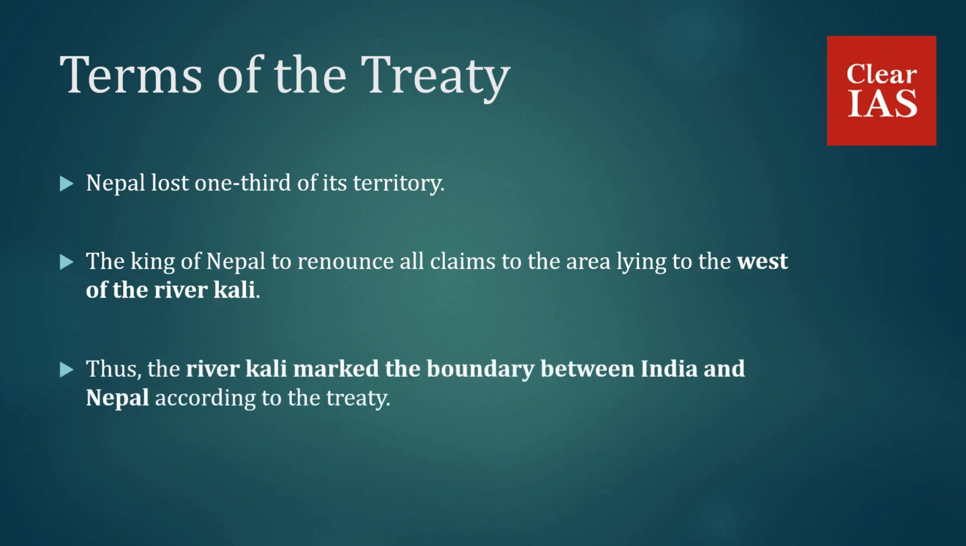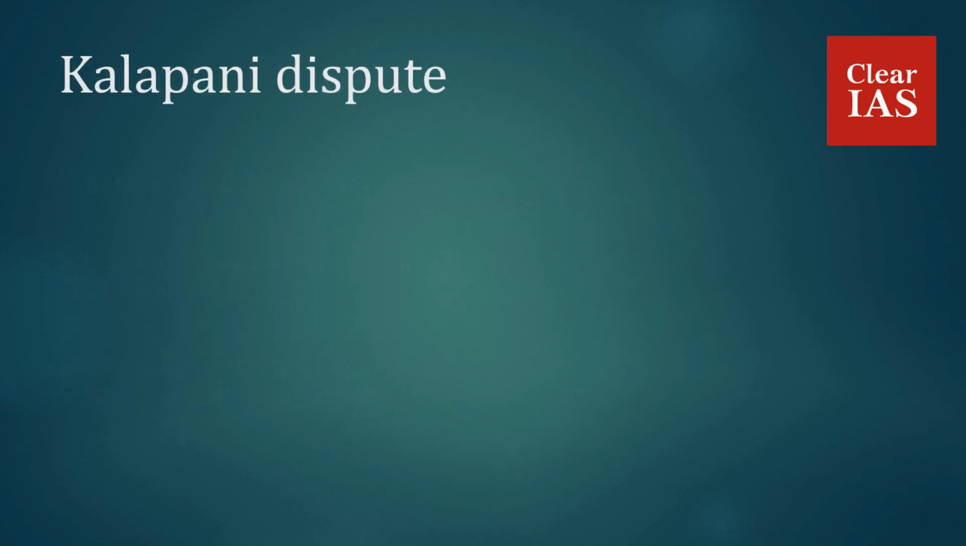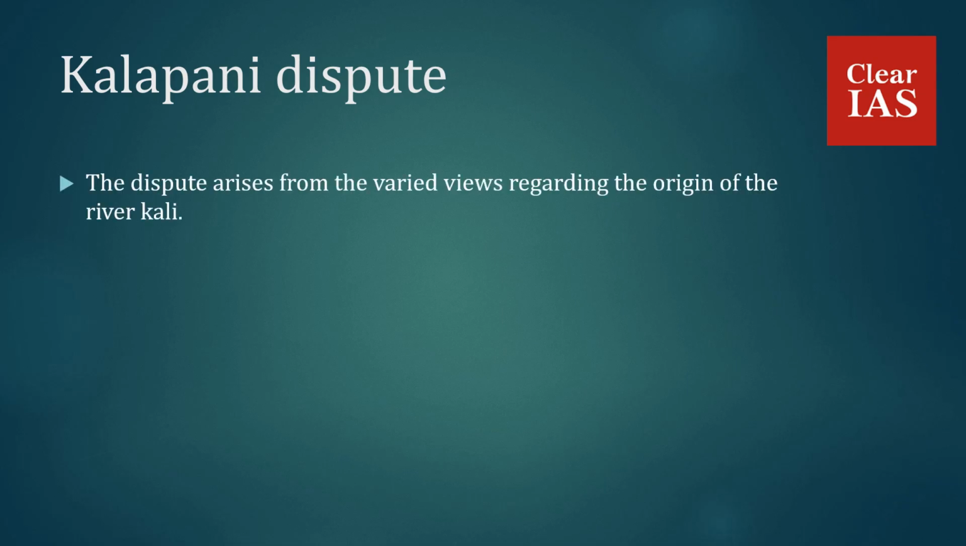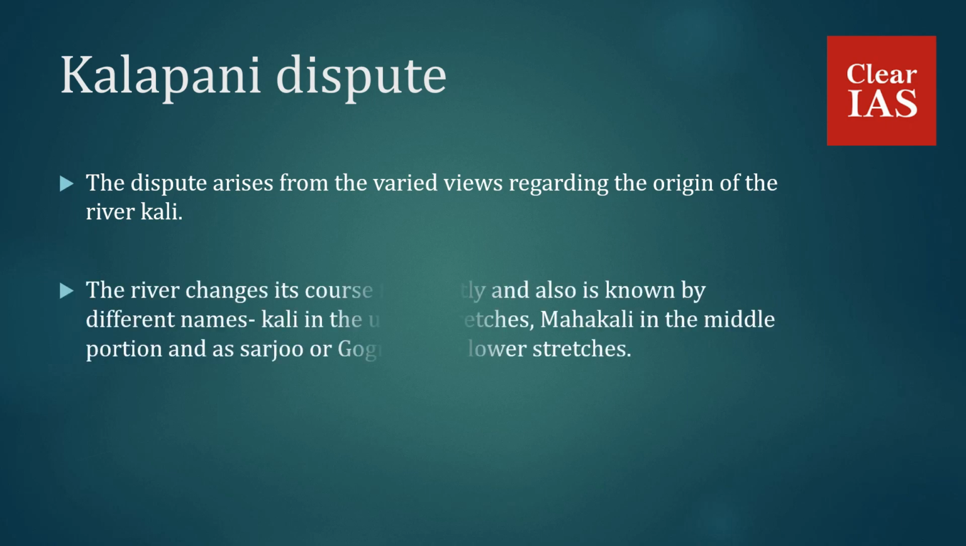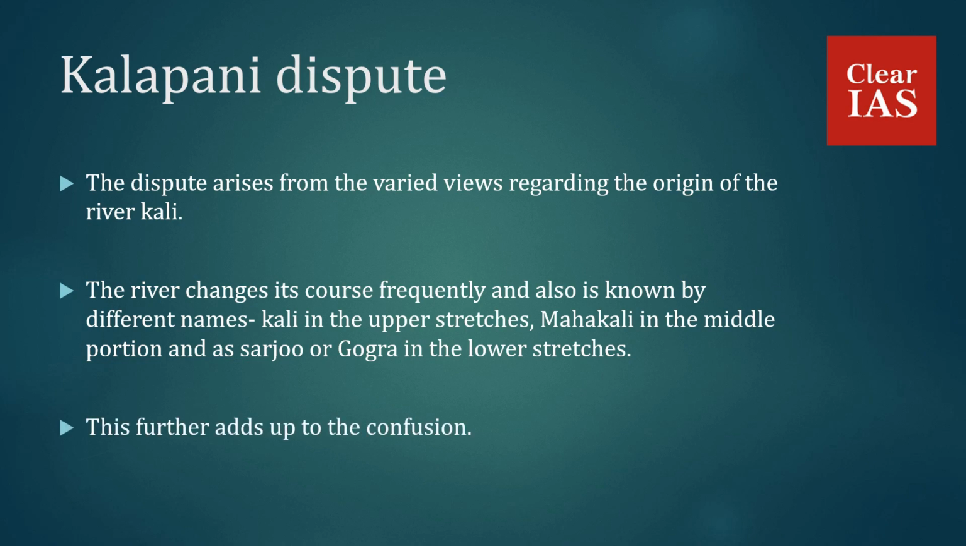Thus, the river Kali marked the boundary between India and Nepal according to the Treaty of Sugauli. Kalapani dispute. The dispute arises from the varied views regarding the origin of the river Kali. The river changes its course frequently and is also known by different names, that is Kali in the upper stretches, Mahakali in the middle portion, and Sarju or Gogra in the lower stretches. So this adds to the confusion.